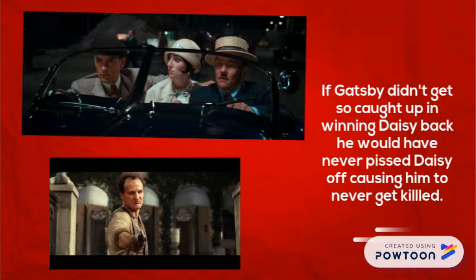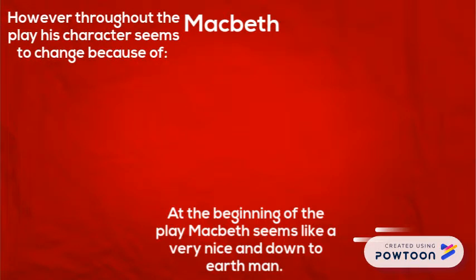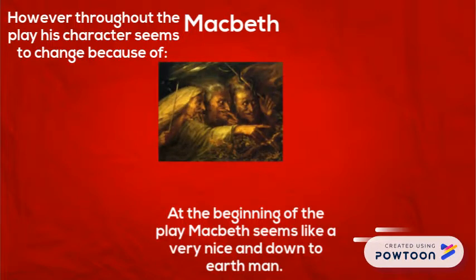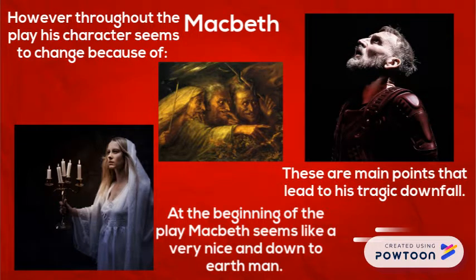to never get killed. At the beginning of the play, Macbeth seems to be a very nice and down-to-earth man. However, throughout the play, his character seems to change because of the influence of the witch's prophecies, the influence of Lady Macbeth, and his own ambitions. These are the main points that lead to his tragic downfall.